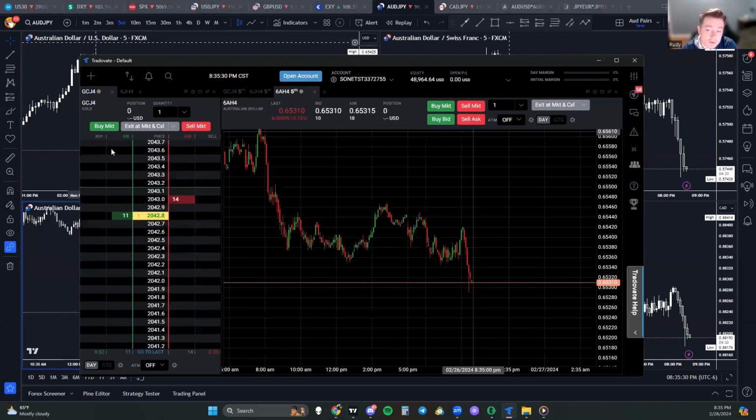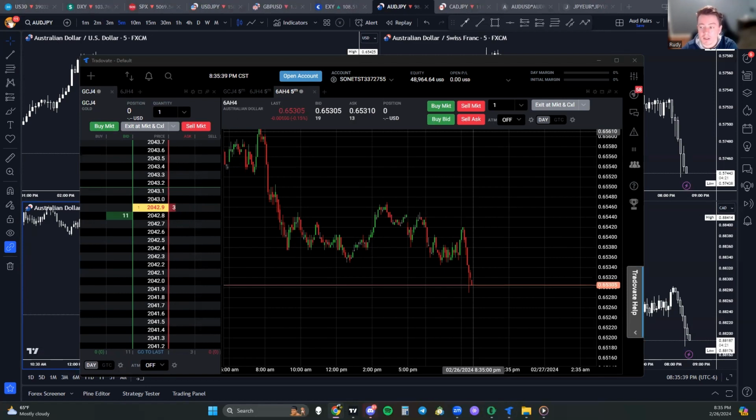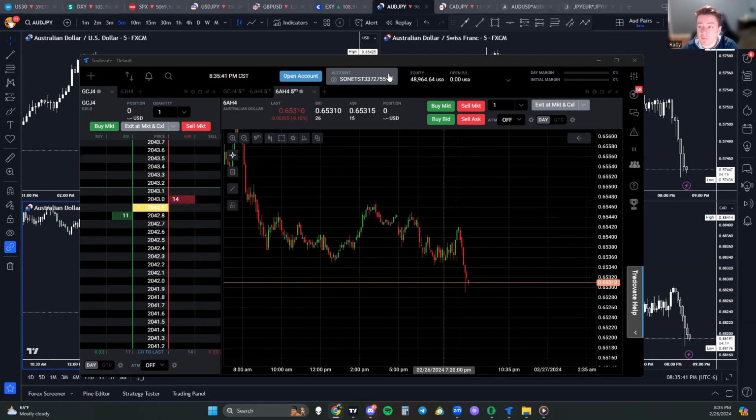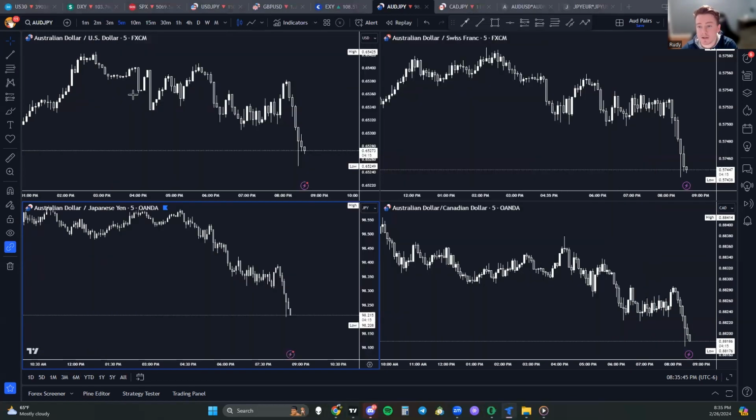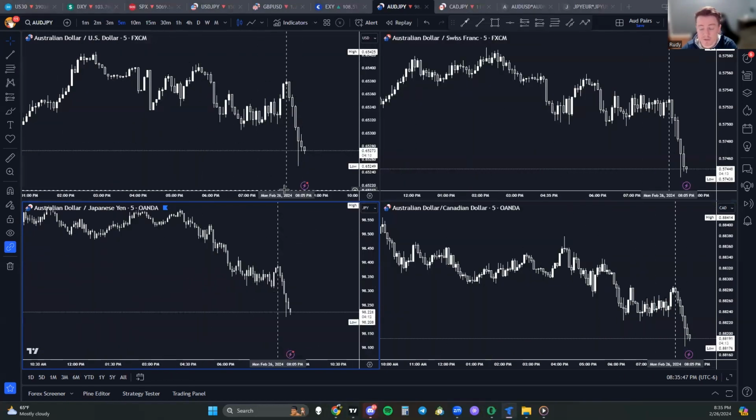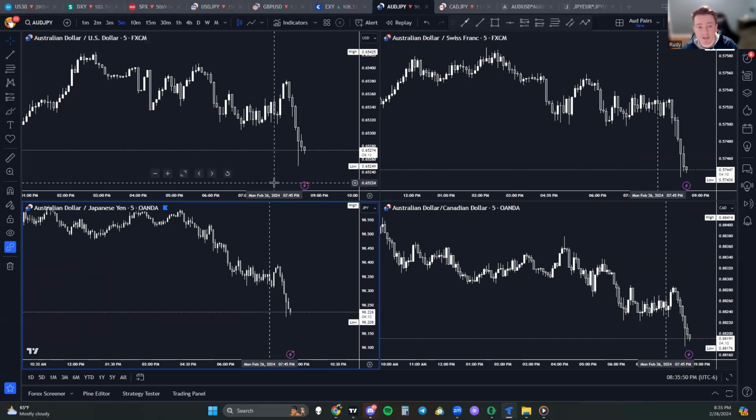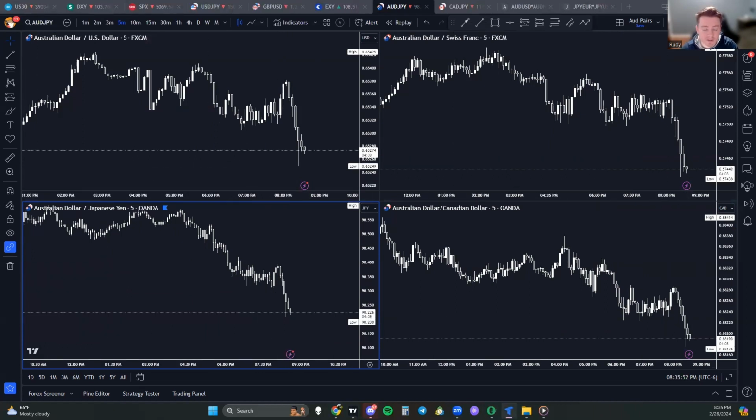For all of these, it lines up really the exact same. If inflation comes in lower, if we get a lower print than 3.6%, it comes out lower, 3.4, 3.3, 3.2, then we are going to be looking for sells on Australian dollar in the futures markets. And then in the Forex markets, we are going to be looking for sells as well. Very easy, very simple to trade inflation data.